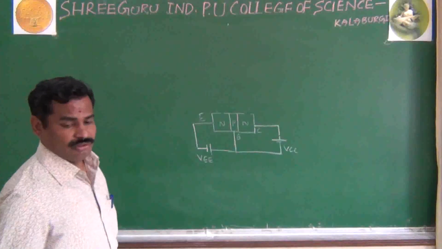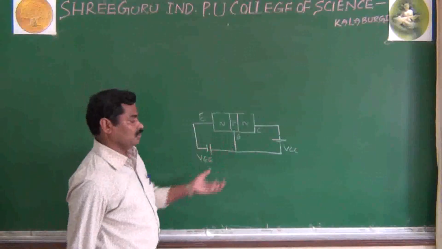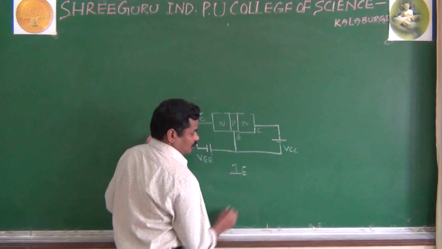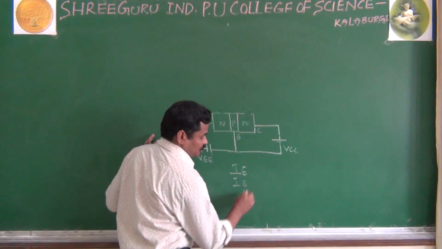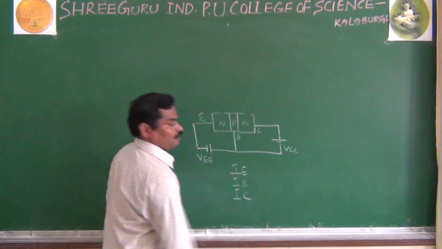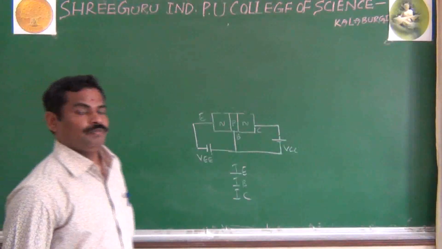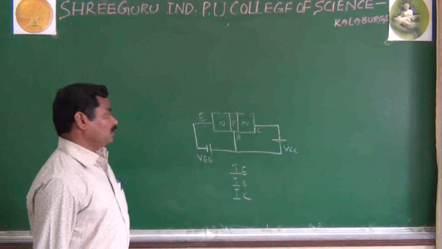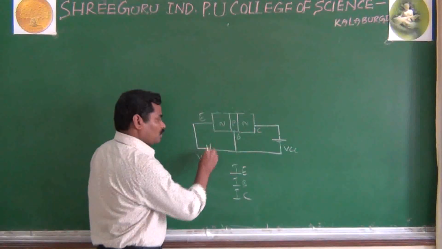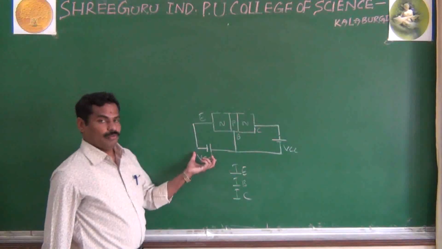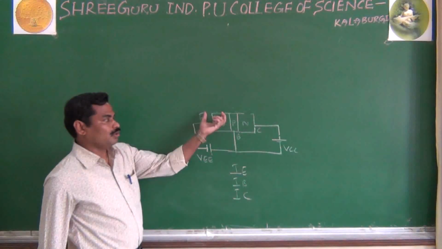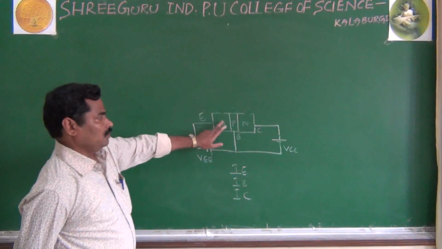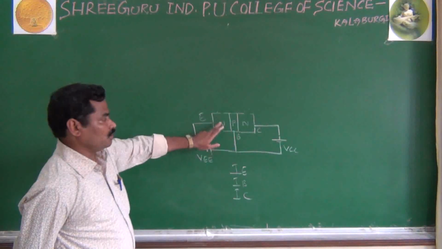As we know, in your transistor you have three currents. One is called IE, the emitter current, another is IB, the base current, and another one is IC, the collector current. As we know already, current is nothing but the moving of charges, or the moving of electrons or holes. Because you are applying the forward bias, in your N-type semiconductor the electrons are majority carriers and holes are minority carriers.